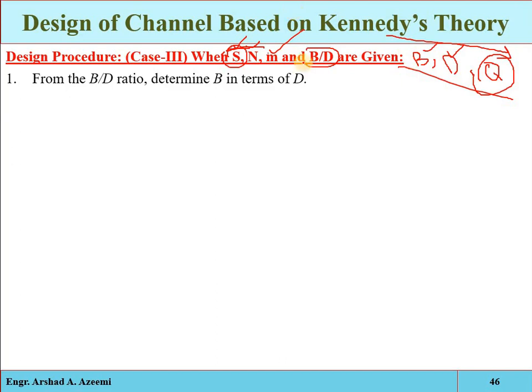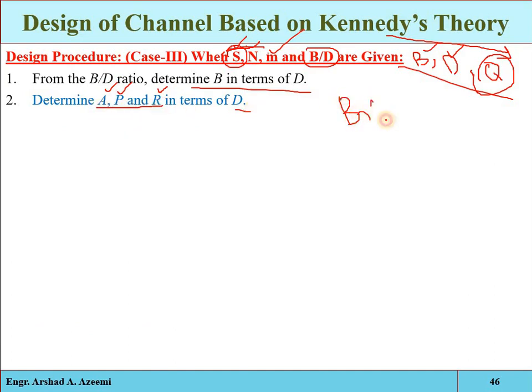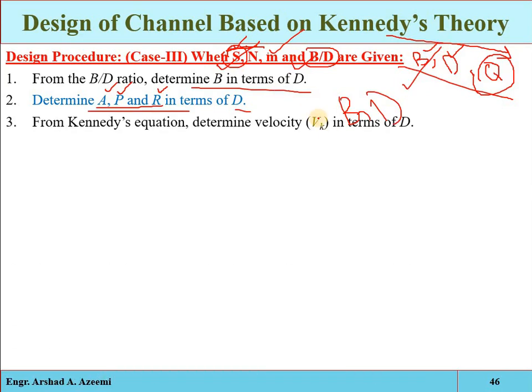From the B/D ratio, calculate B in terms of D, and determine area, perimeter and hydraulic mean depth in terms of D. All of these three are functions of B and D, so if B is given in terms of D, you will get all these parameters in terms of D. Also we can calculate the critical velocity in terms of D.